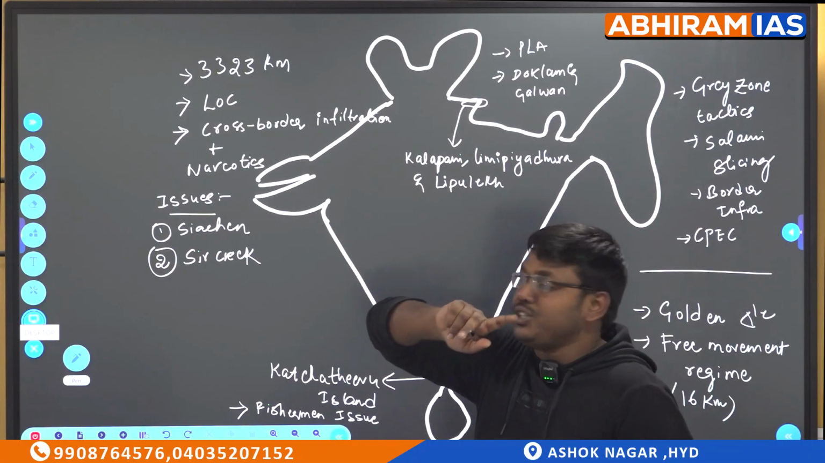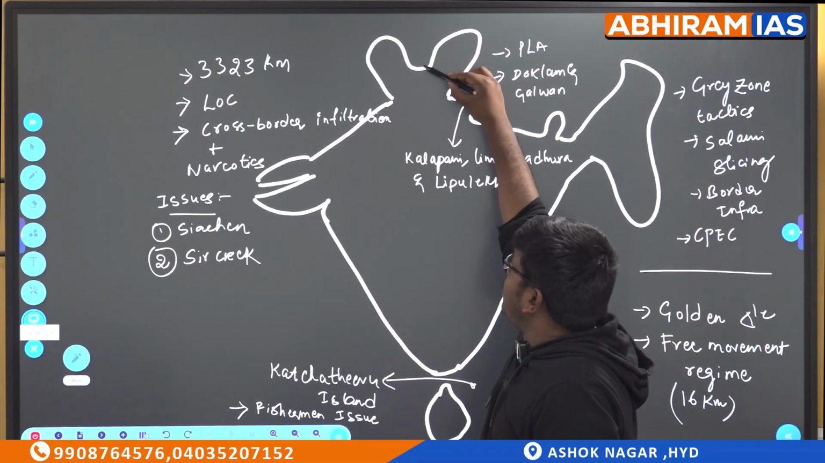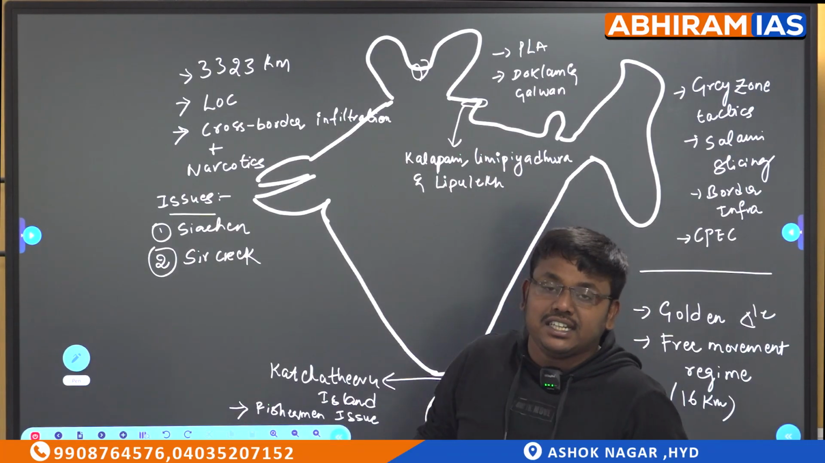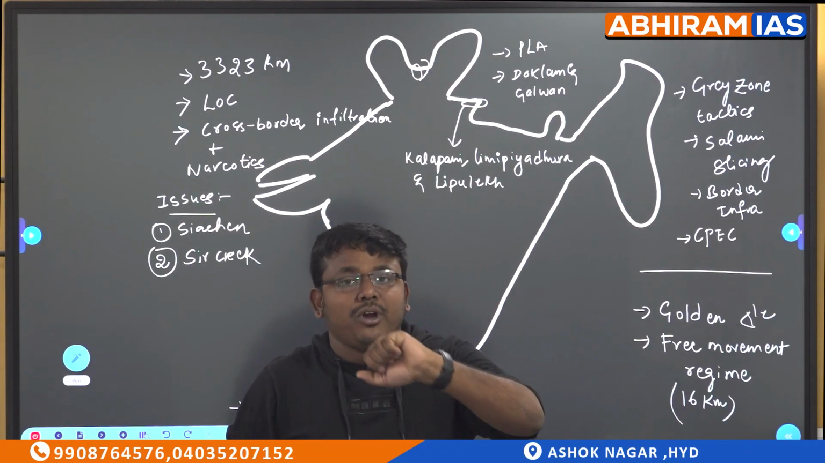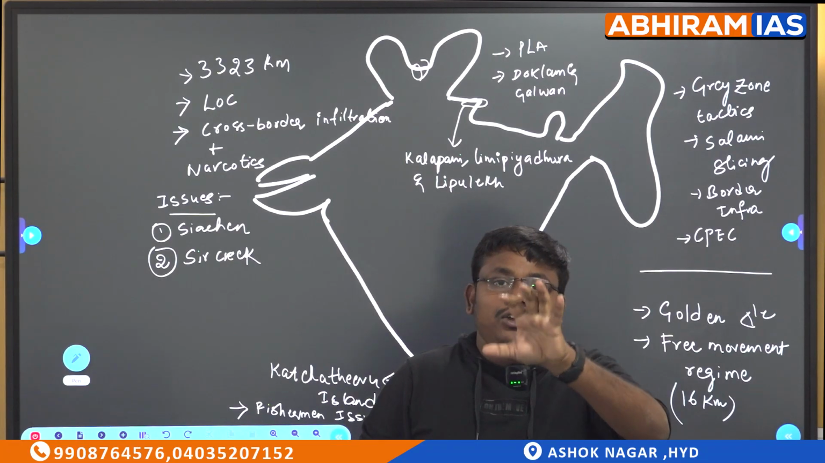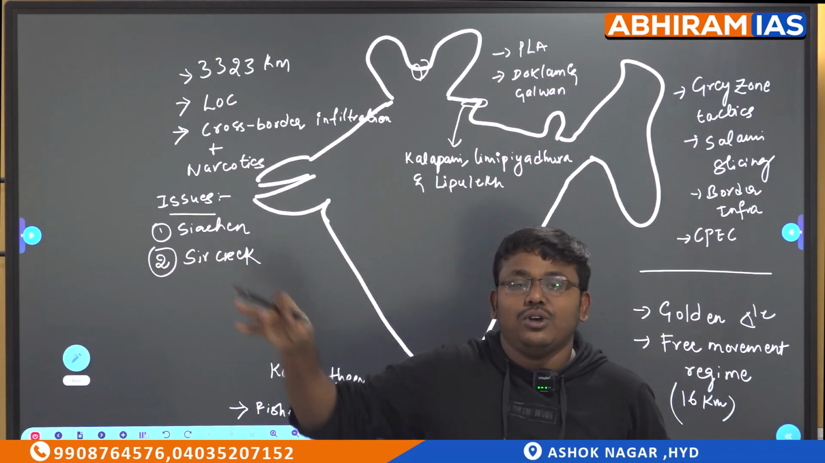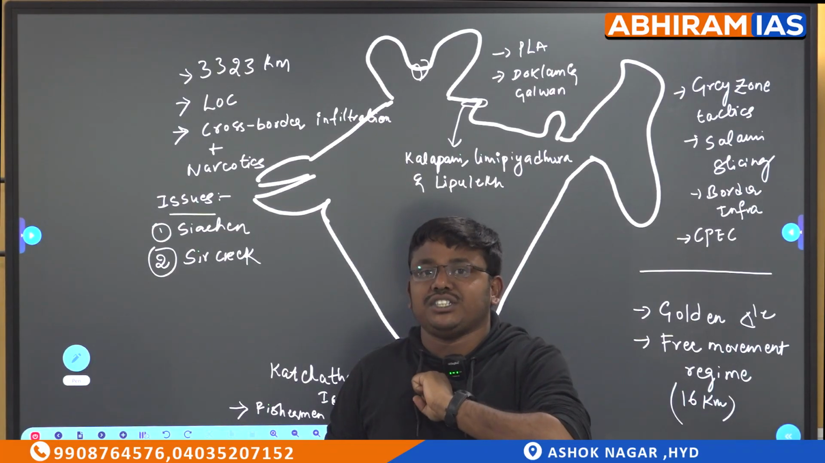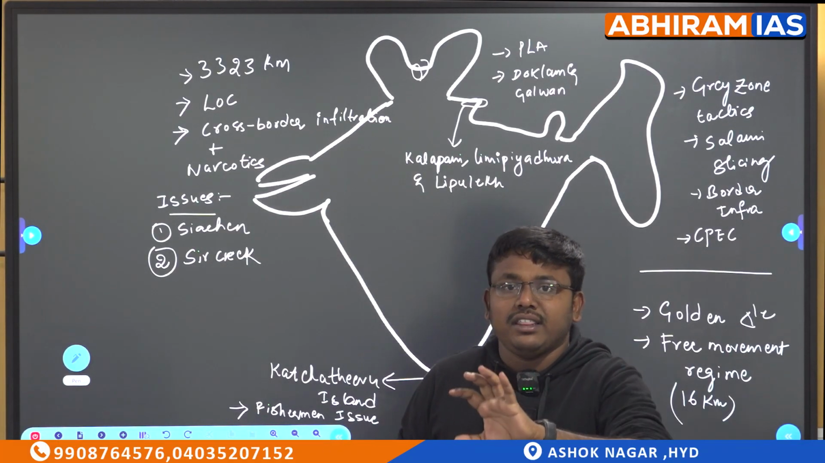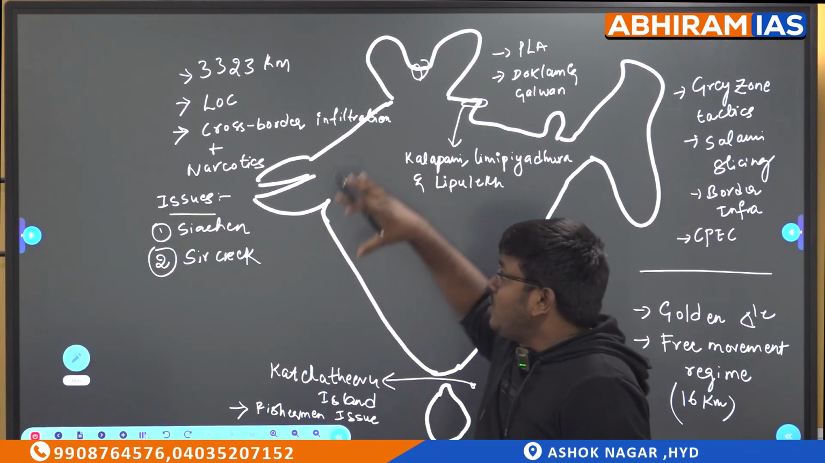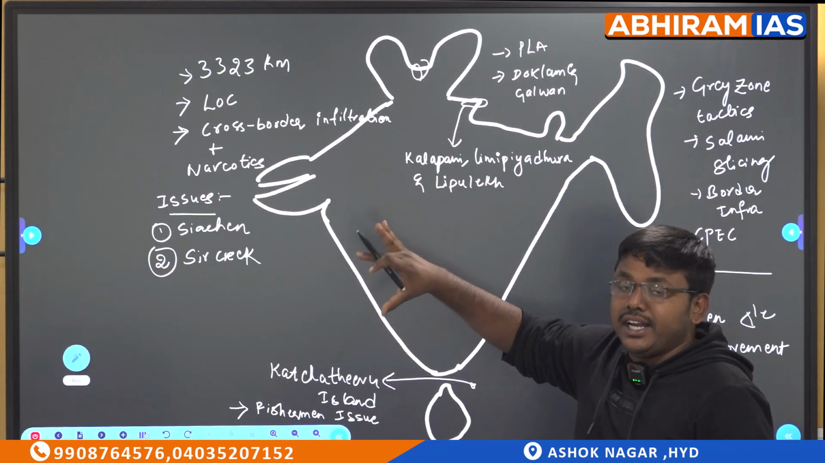One more important issue is the Siachen Glacier. At the top of Jammu and Kashmir, you are having the Siachen Glacier. This is the topmost point. If you sit on the Siachen Glacier, you can see the troop movement in Pakistan and the movement of the Chinese also. So Siachen is a very strategic location. If you remember in 1991, at the time of that war also, this played a very crucial role.